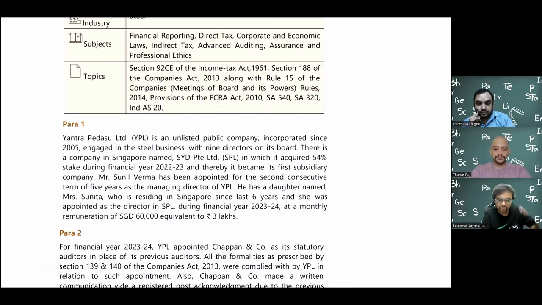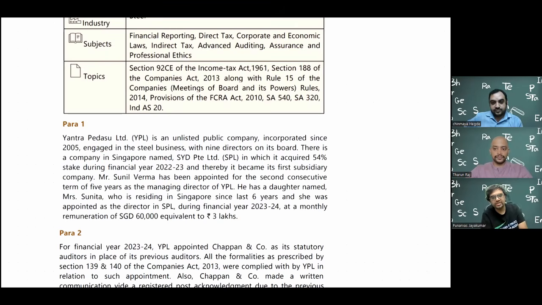So you can be appointed for 1 year, 2 years, 3 years, up to 5 years at a time. After that, you have to be reappointed for 1 more term. So here they are reappointing him for a second consecutive term. You can keep on reappointing him for any number of terms that you want, no problem. But you need to follow the provisions of 196, 197, Schedule 5 and all those things. So that is what they are giving.